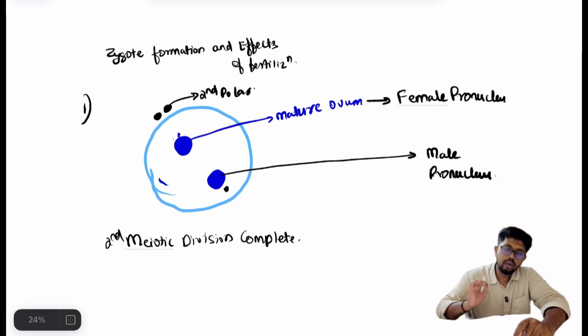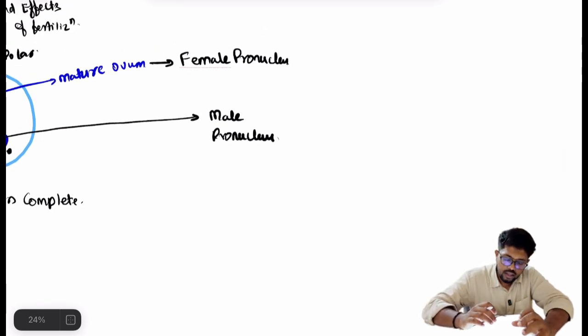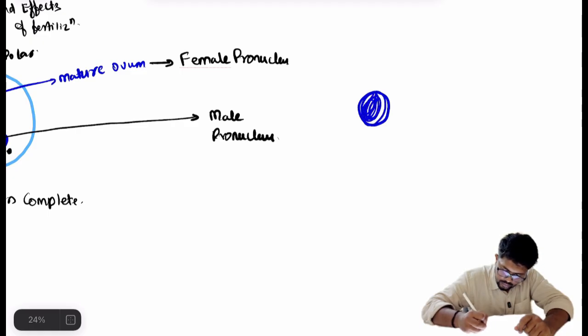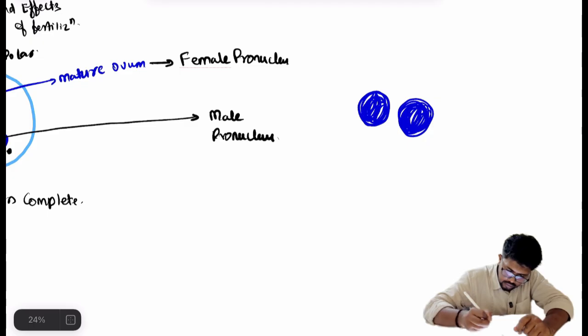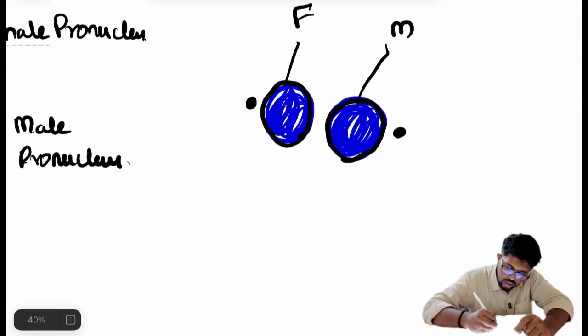As we have seen, the second meiotic division will be completed. Then the male and female pronucleus will come near each other. This is the male pronucleus and this is the female pronucleus, and they will be covered by a nuclear membrane, and the anterior centriole will split into two and come near the poles of the female and male pronucleus. Now inside these there will be lots of chromosomes present.